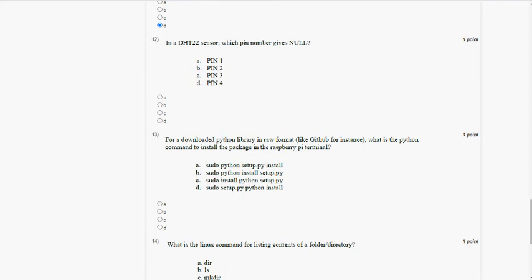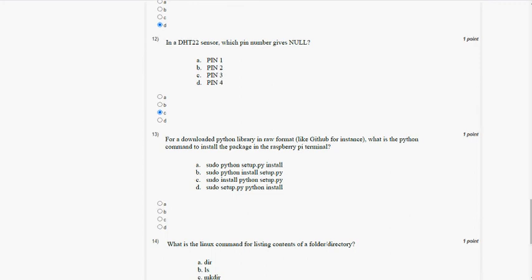And the 12th question, in a DHT22 sensor, which pin number gives null? The answer is pin 3, that is option C. Pin 3 gives null in the DHT22 sensor.